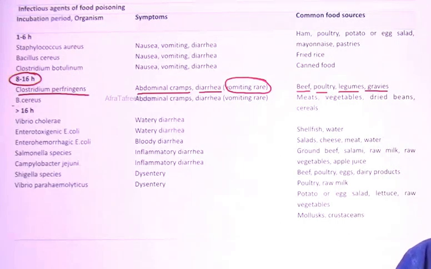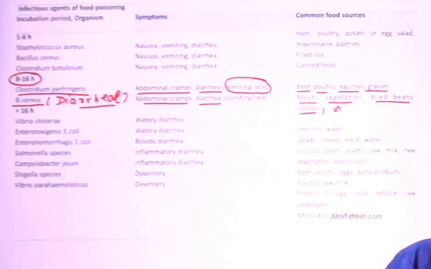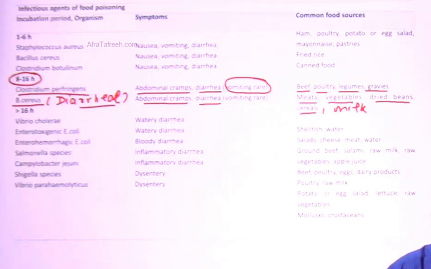Bacillus cereus, here we are talking about the diarrheal one. Even in the diarrheal form, vomiting can happen, but diarrhea is the main one along with abdominal cramps. And what have they eaten here? Obviously contaminated meat and milk. So meats, vegetables, dried beans, cereals along with milk. That is associated with Bacillus cereus diarrheal.